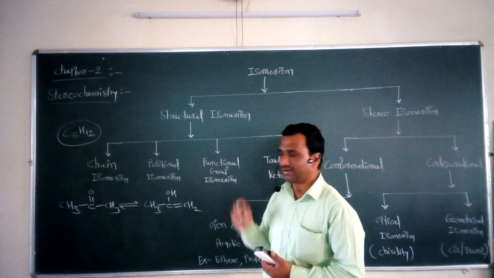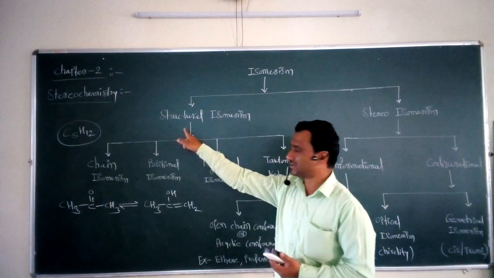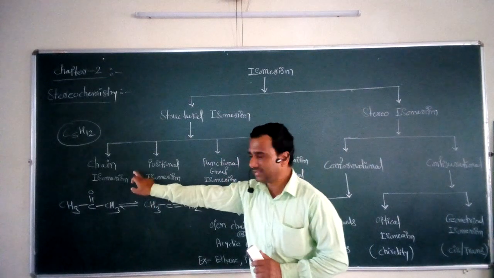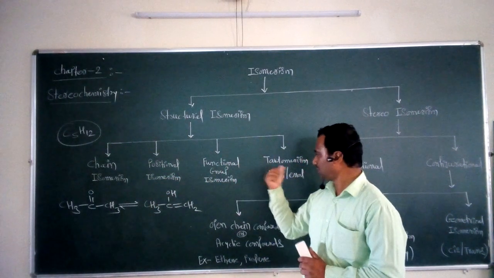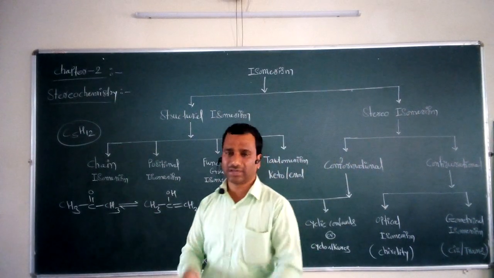So these are the four different types of structural isomerism: chain isomerism, positional isomerism, functional group isomerism, and tautomerism, or keto-enol tautomerism.